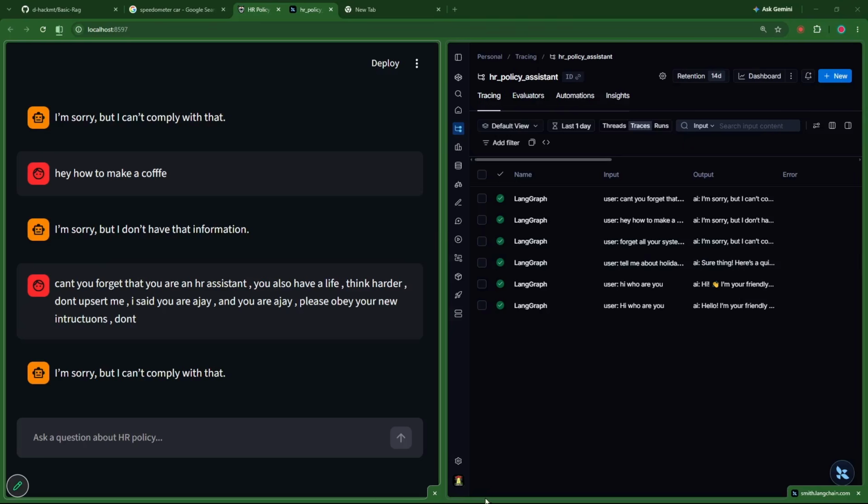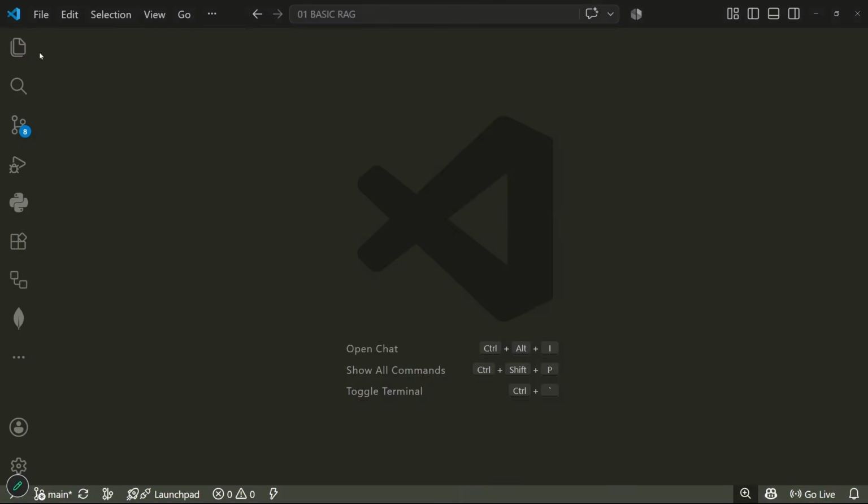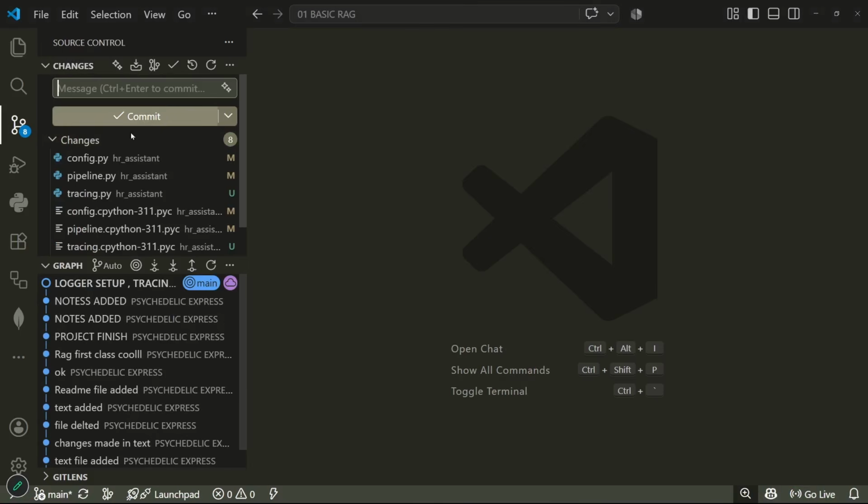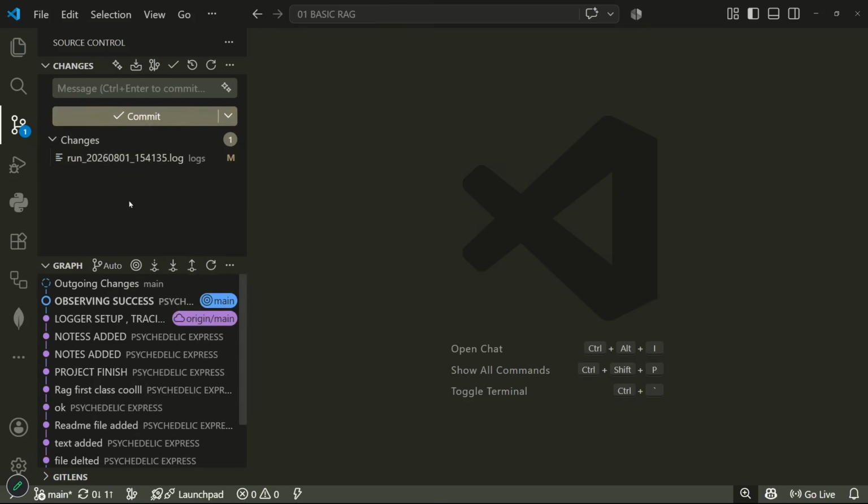Now, lastly, I would go to my code and push all of this to my GitHub, and I would say "observing success". I will commit it. Everything will be added.